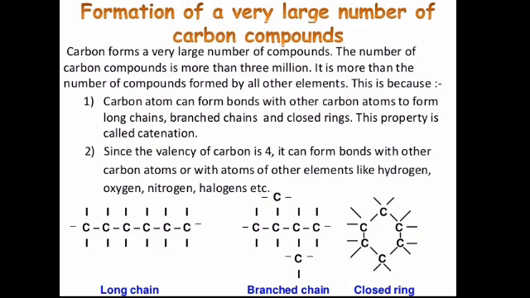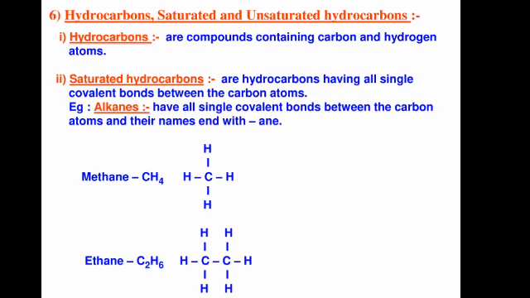This is because first, the carbon atom can form bonds with other carbon atoms to form long chains, branched chains, and closed rings. This property is known as catenation, and due to this catenation property, carbon forms a large or huge number of compounds. Second, since the valency of carbon is 4, it can form bonds with other carbon atoms or with atoms of other elements like hydrogen, oxygen, nitrogen, and halogens, and as such it forms a large number of compounds. One of the major compounds formed by carbon are hydrocarbons.